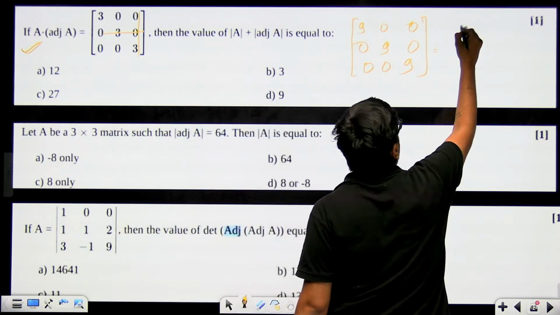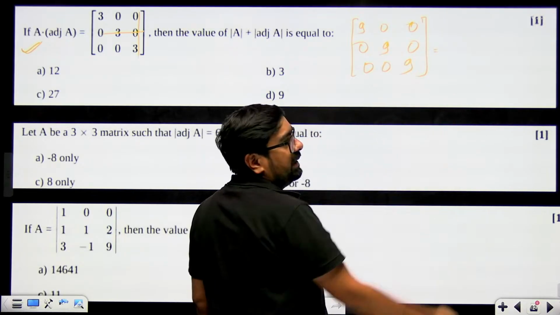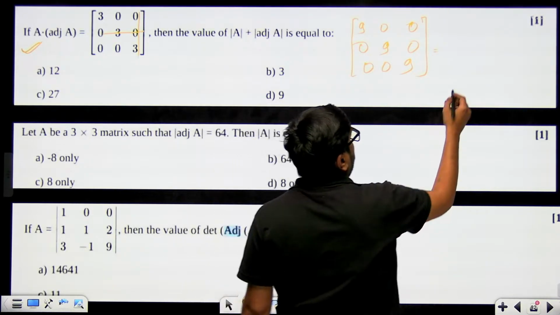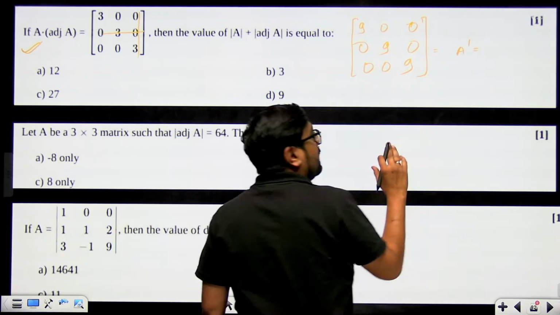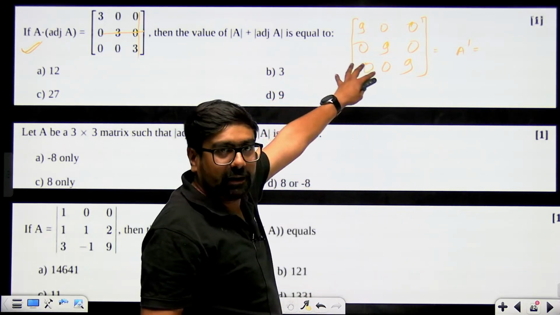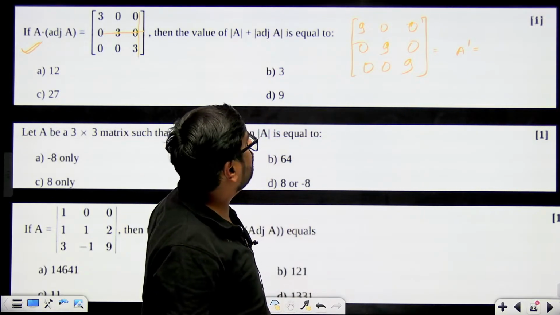Now if you transpose also, this is symmetric, so the transpose is going to be equal. This is symmetric, so the transpose will also be the same matrix. Now this is your adjoint. Transpose of the cofactor matrix only is the adjoint. So now you have got the adjoint.